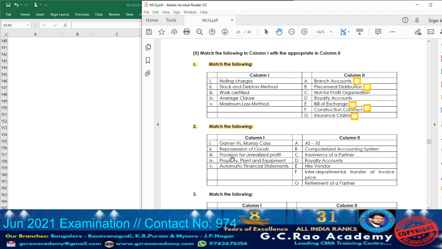Next point number 3, what they given? Provision for unrealized profit. Unrealized profit concept, where we come across in departmental accounts. When will this unrealized profit arise?